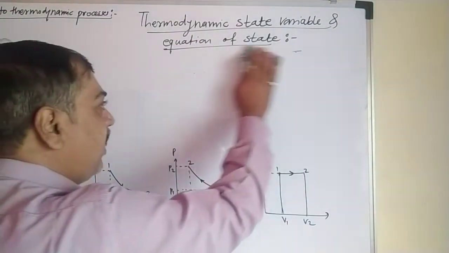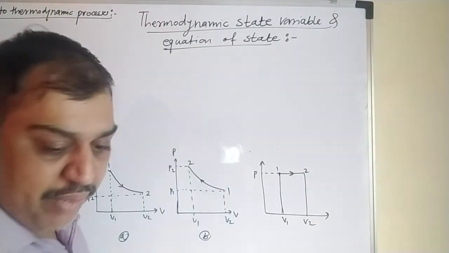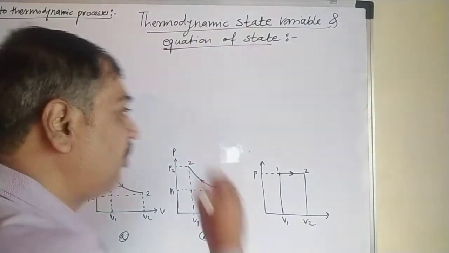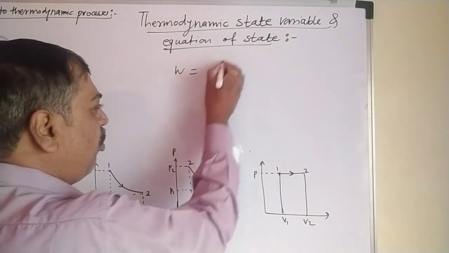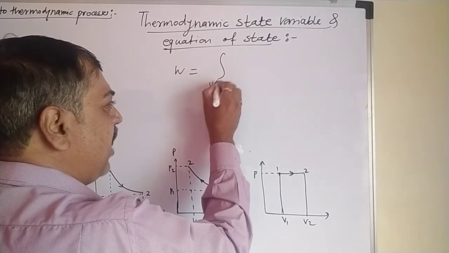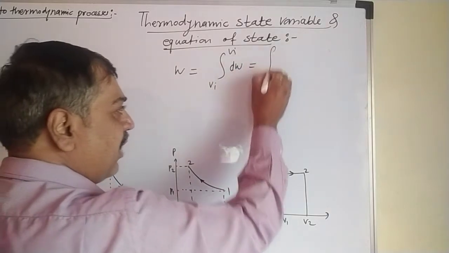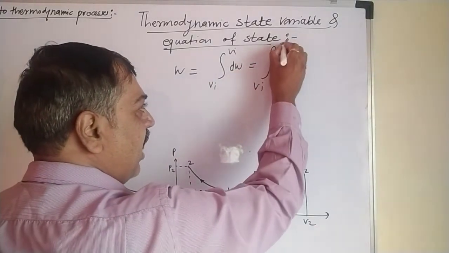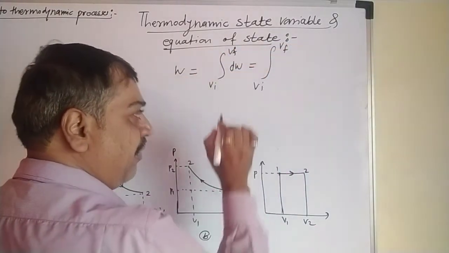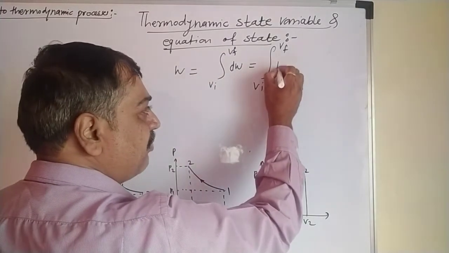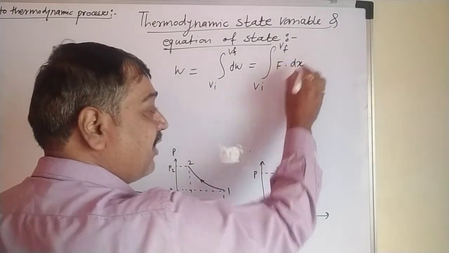Before going into detail, if you remember, we derived one equation for the work done to change the volume from VI to VF, that is dW. Work done equals force into displacement, so we considered force into a small displacement dx.